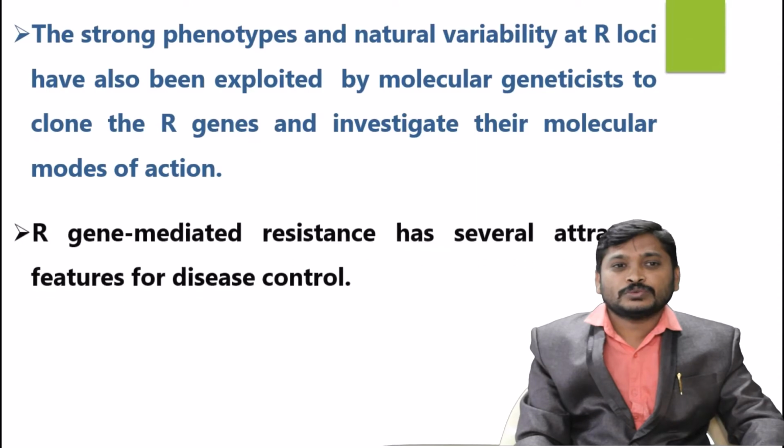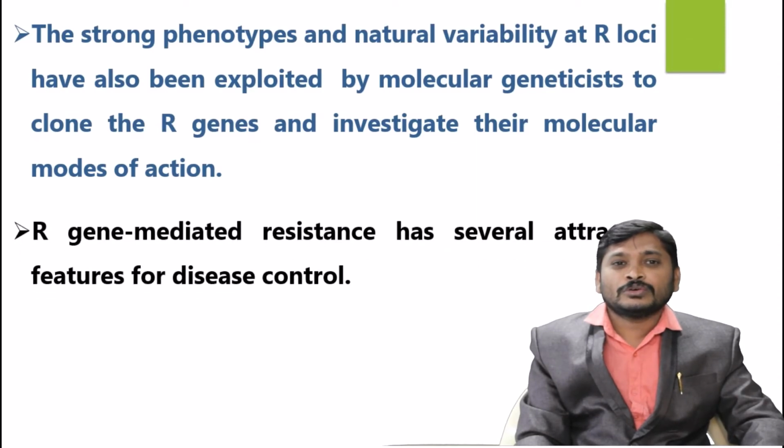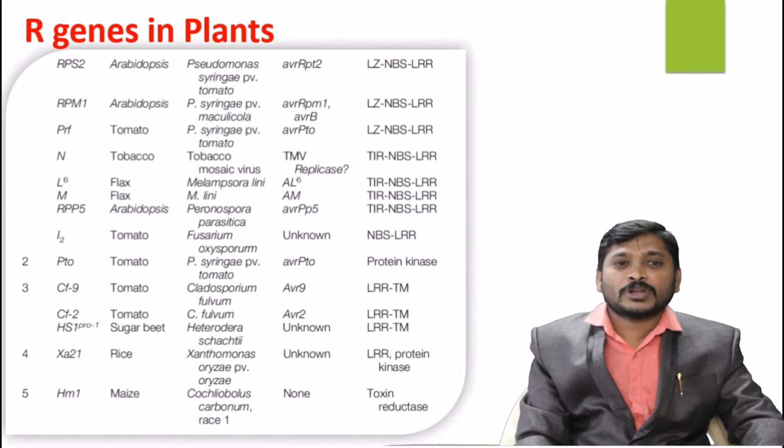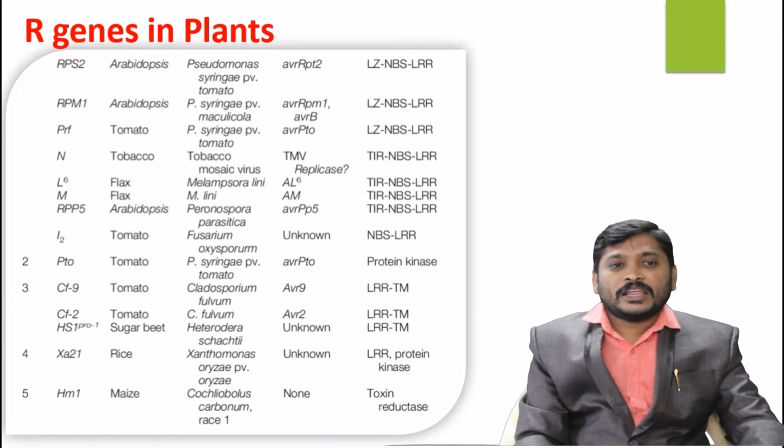What are they? PRPS2 in Arabidopsis, which is going to synthesize the AVRP gene, is active against Pseudomonas syringae pathovar tomato. So like that, these genes can be identified. RPM1 in Arabidopsis is against the same pathogen, Pseudomonas syringae, and PRF is also identifying Pseudomonas syringae in tomato species. N, a PR gene, is in the tobacco plant. This is going to identify the tobacco mosaic virus. So like that, so many genes are there.